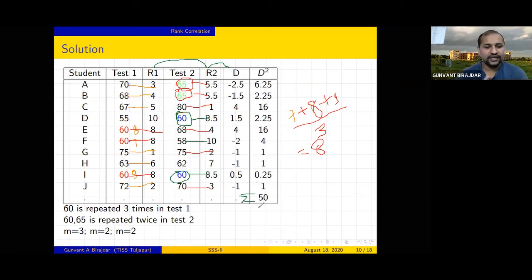Now you can see the score 60 is repeated 3 times in test 1, and 60 and 65 are repeated twice in test 2. This means how many correlation factors should there be? Here there are 1, 2 and 3 correction factors we have to add in our formula. So let us write the formula for that.